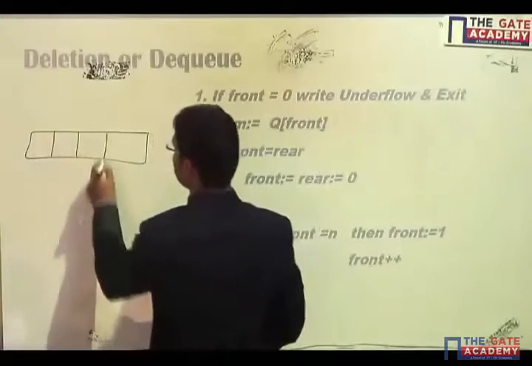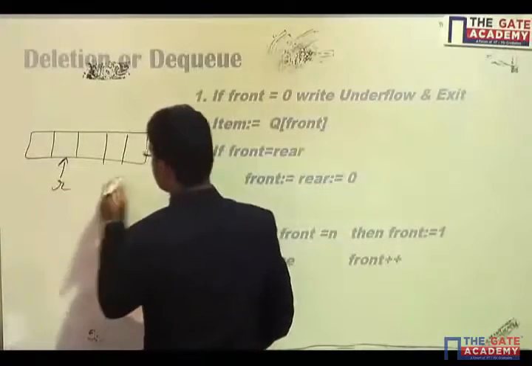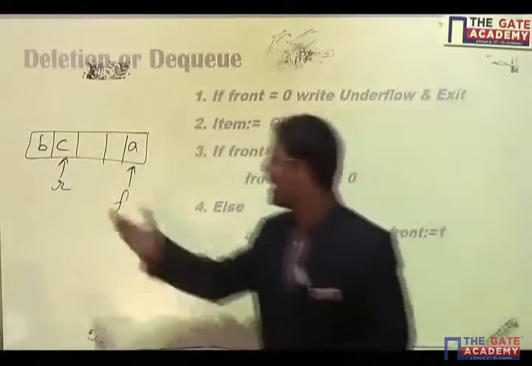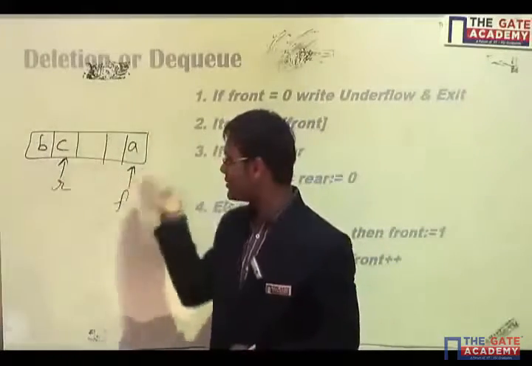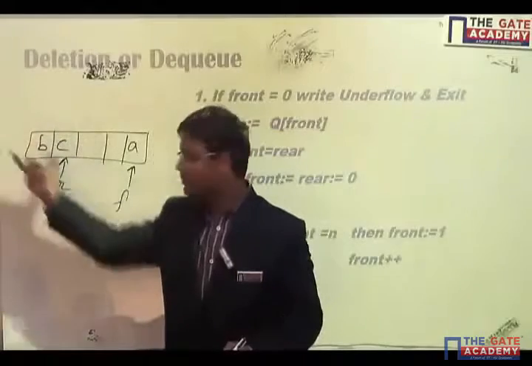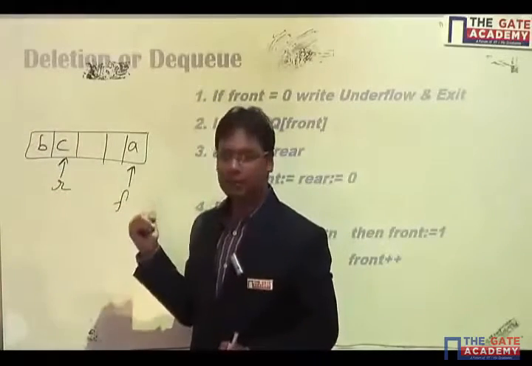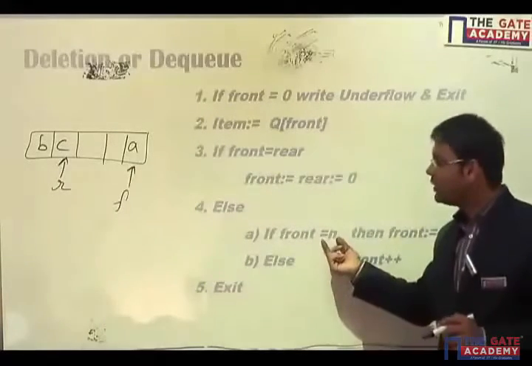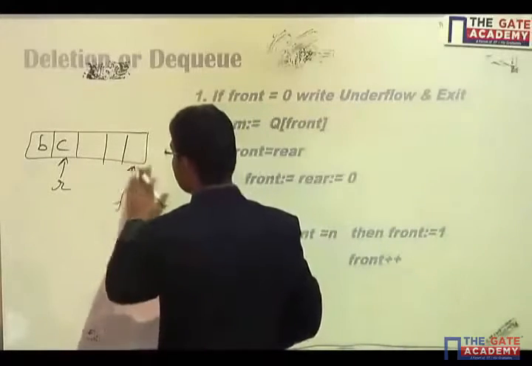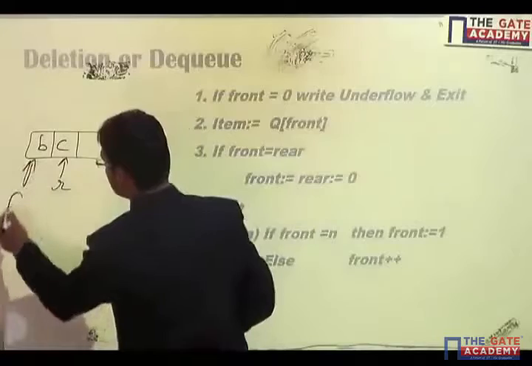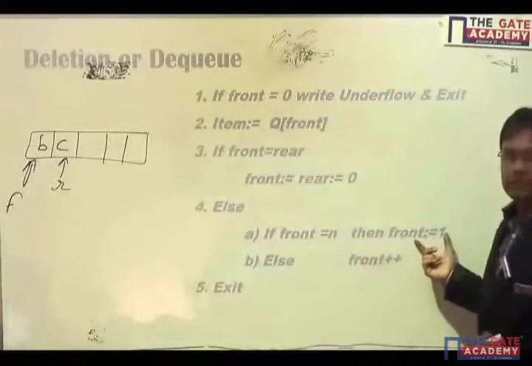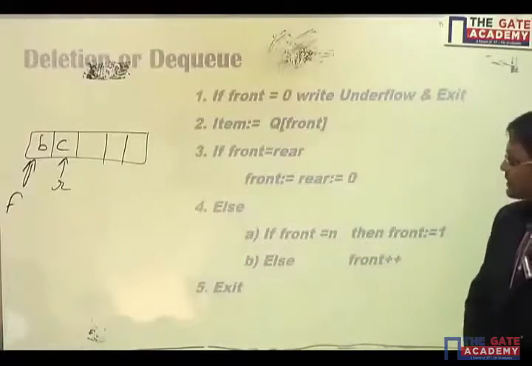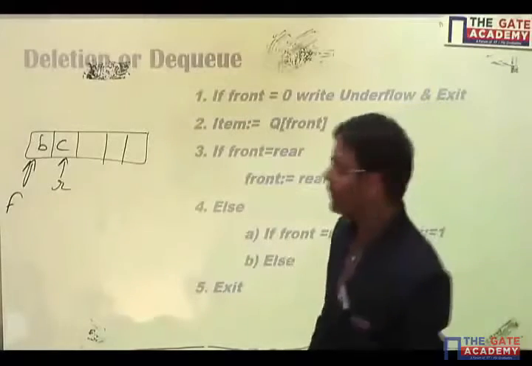Let's say there are a few items in my list. Rear is here and front is here. A, B, C is my queue. It is possible that I have inserted a few elements, then deleted a few, then inserted and deleted, and rear has become a lower index than F, the front. So front is pointing to A, that is my nth location. If front is pointing to my nth location, then after deletion of this element, I'll have to take my front to the first location. So if front is equal to n, then front is equal to 1. Else, in the normal case, front is incremented, front plus plus. That is the DQ condition or DQ case.